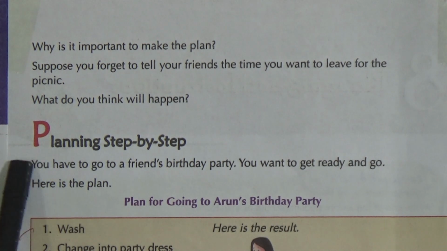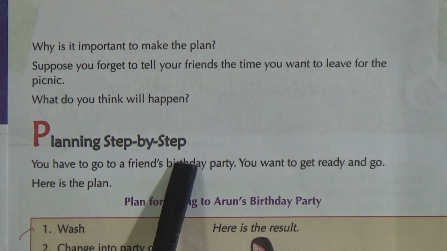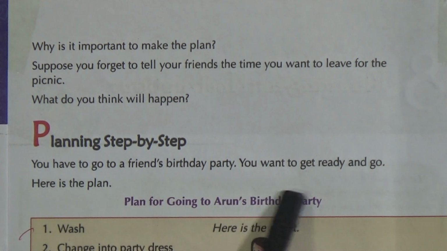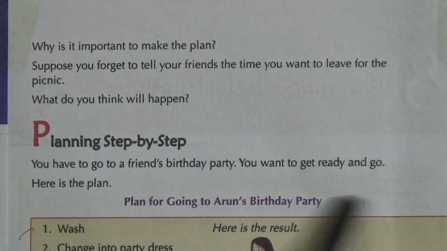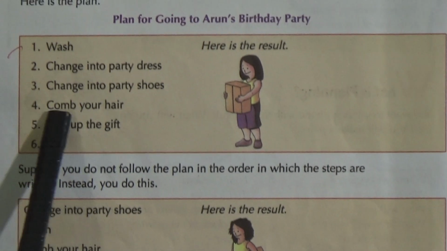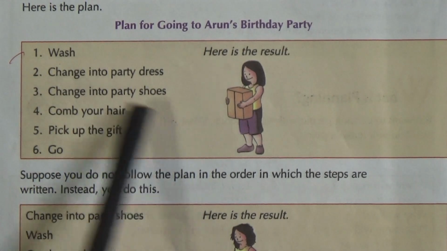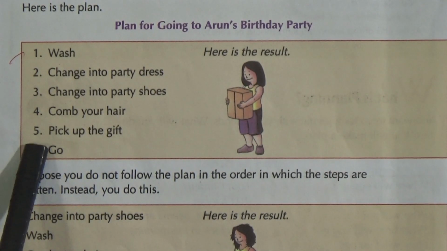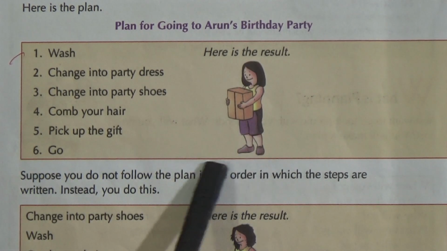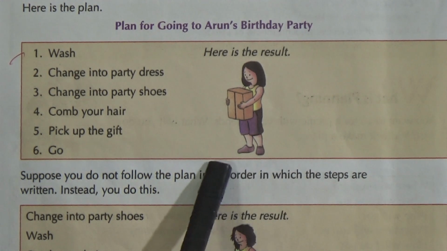So next, let's see planning step by step. Suppose you have to go to a friend's birthday party. You want to get ready and go. Here is the plan. So let's see what a plan for a birthday party is like. Number 1, wash. Number 2, change into party dress. Number 3, change into party shoes. 4, comb your hair. 5, pick up the gift. 6, go. Here is the result. So this girl is ready to go to her friend's birthday.